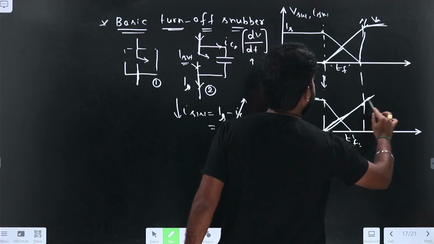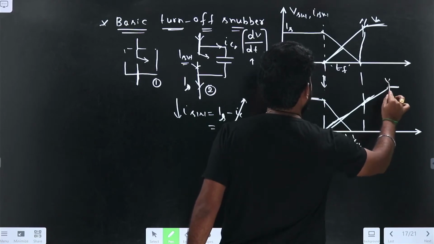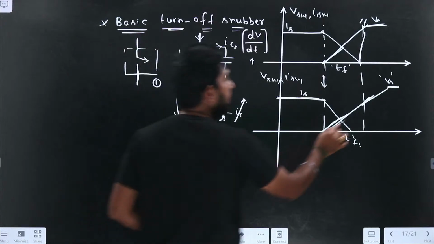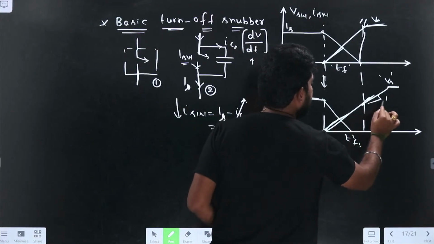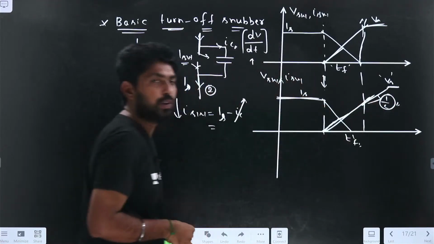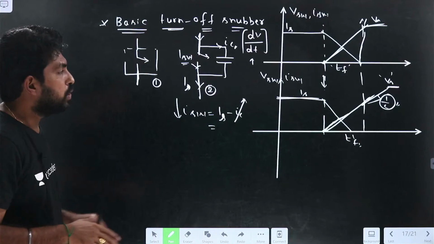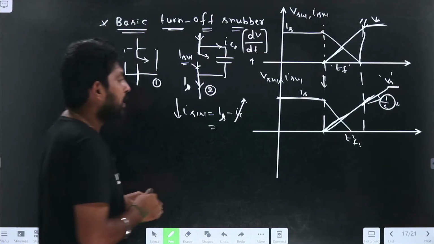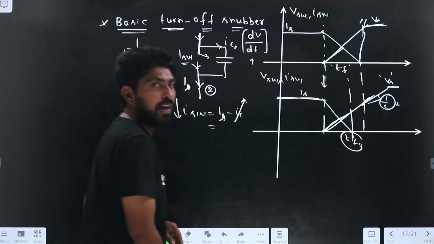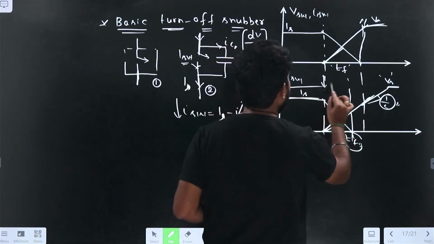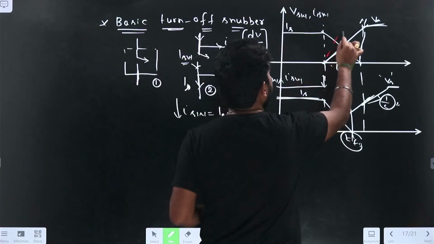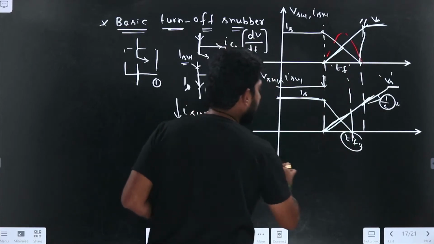And somewhere it will reach the final value. This slope depends on 1 by C, that is, it is inversely proportional to the capacitance. Try to observe this. What is happening? TF dash has reduced. If I find the turn off losses, if I draw the turn off losses here, the losses will be like this.